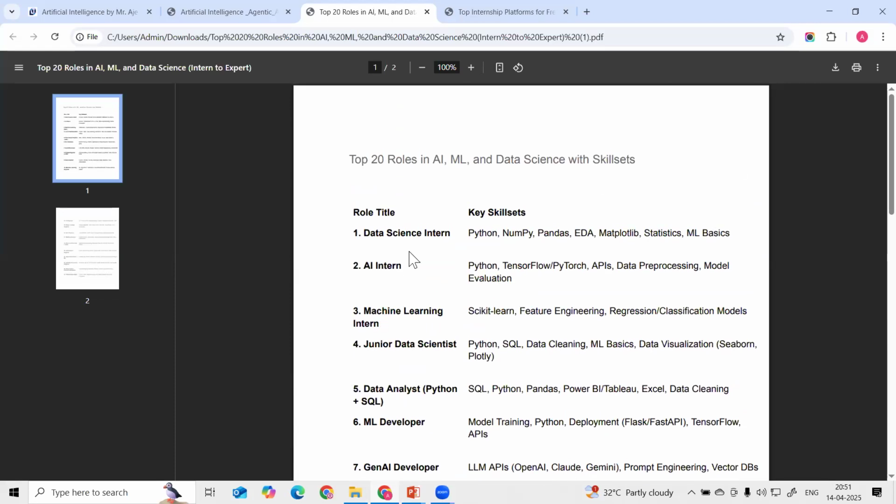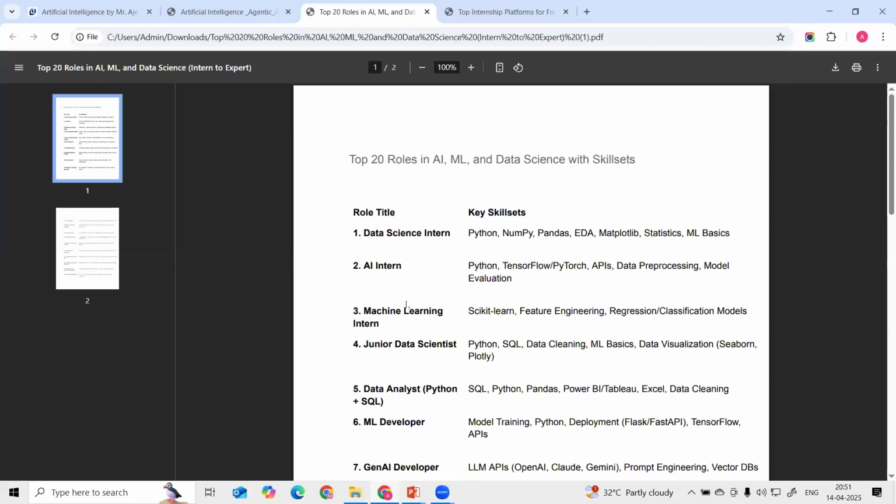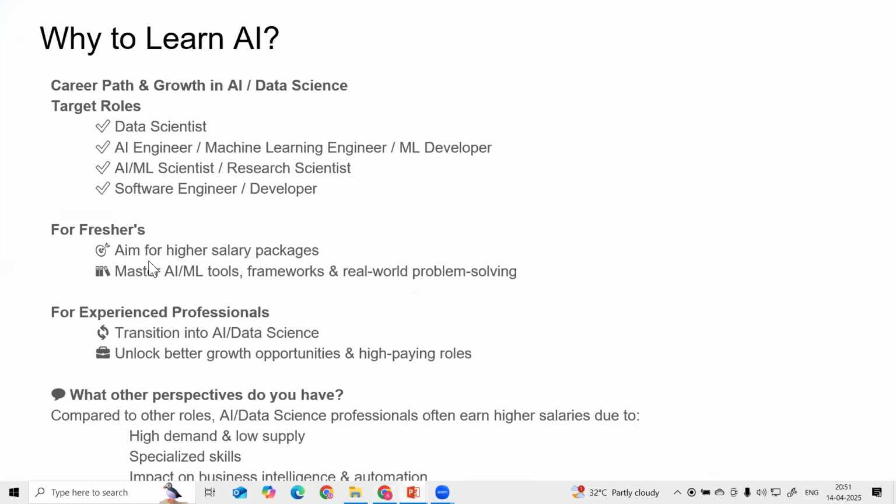We are going to cover the syllabus as per these roles, so these are the roles we can apply for in the market. After the completion of the course, we can definitely target the different roles. And what is the motive? The fresher aims for a higher salary package, to master AI/ML tools and frameworks, and real-world problem solving.